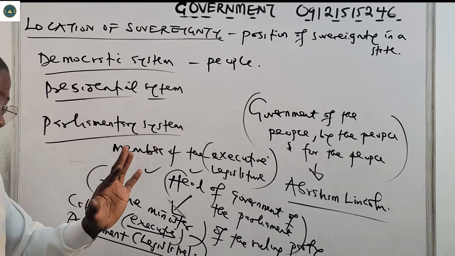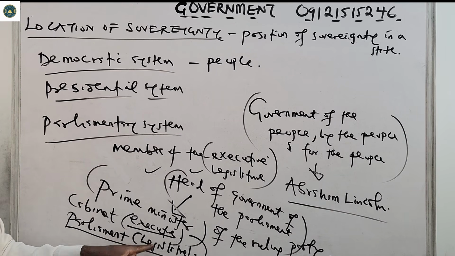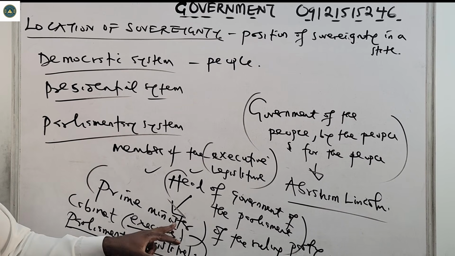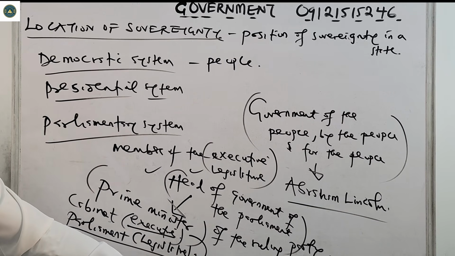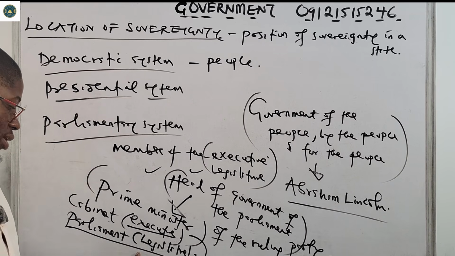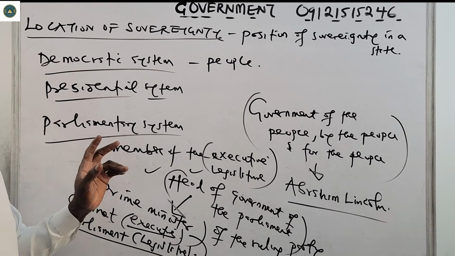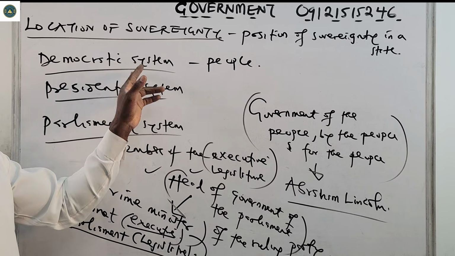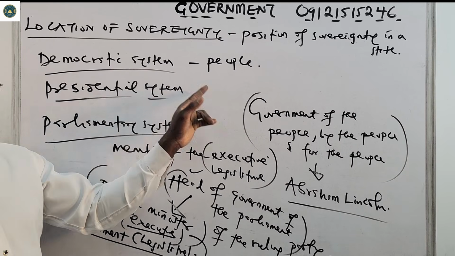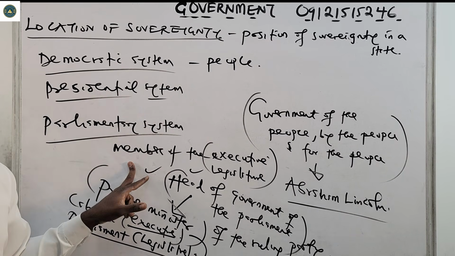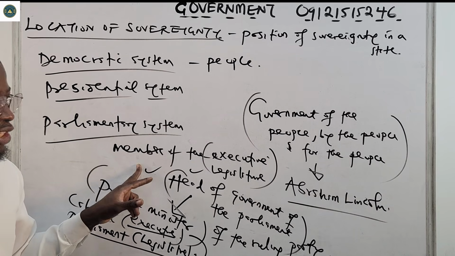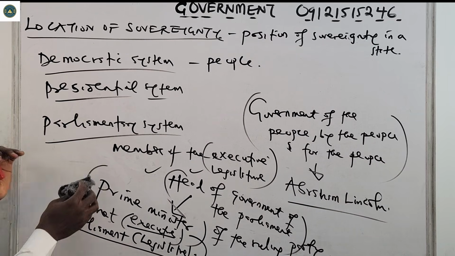In some other cases, like we said, we can say that the sovereignty lies on the parliament, because the executive are answerable to the legislature, to the parliament. It's as simple as that. Please take note of that. For democratic people, presidential system, parliamentary, head of government. Now, let's look at sovereignty in a federal system.